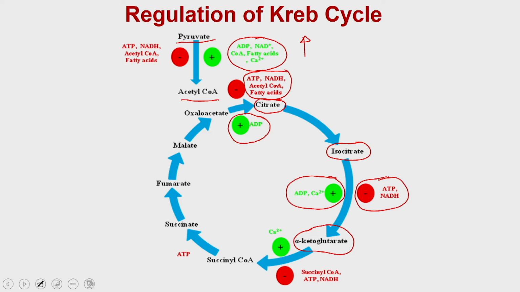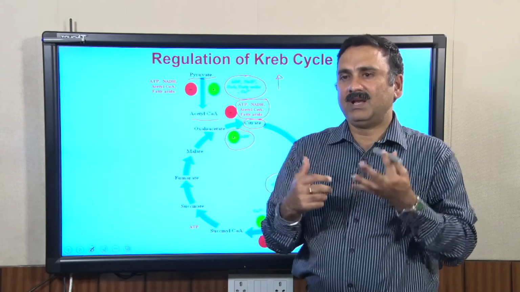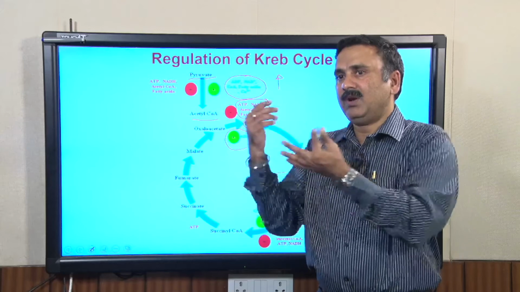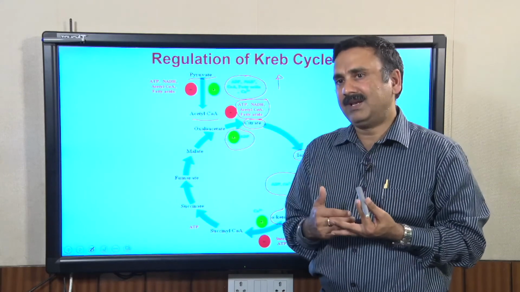So, the Krebs cycle is mostly regulated by a feedback mechanism. If ATP is being generated and you have a large quantity of ATP, then the ATP will inhibit the reactions.